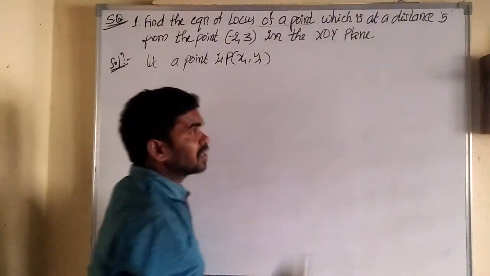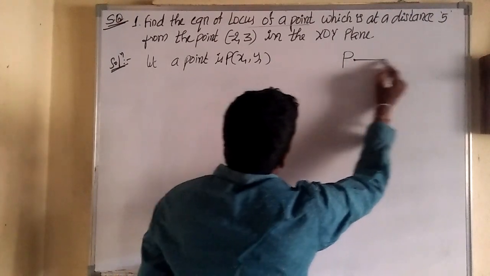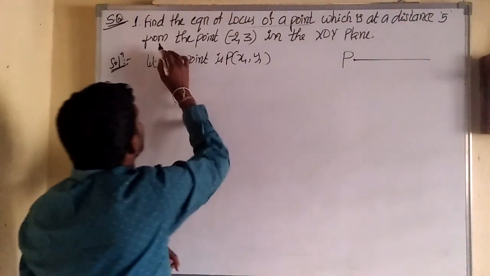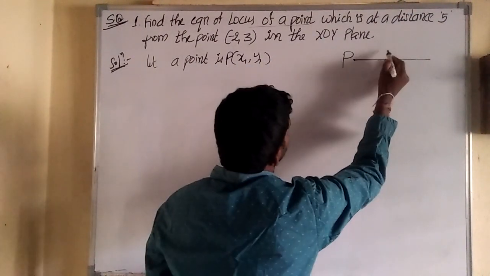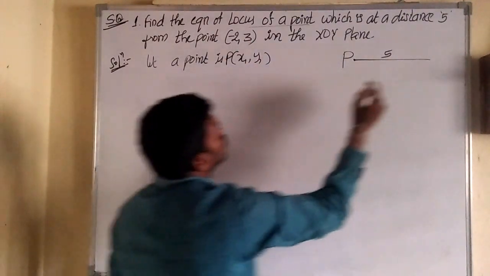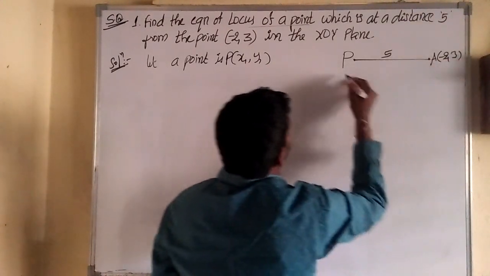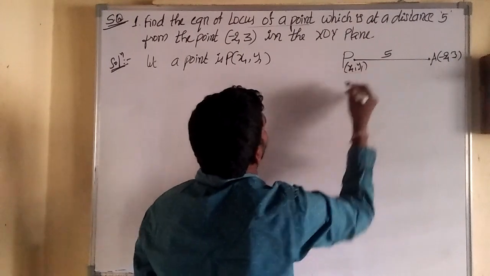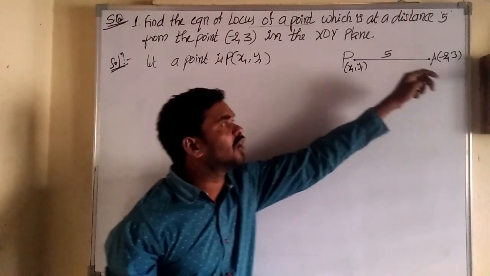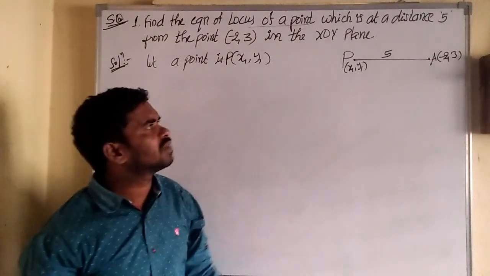This P is at a distance 5 units from the point minus 2 comma 3. So P is x1 comma y1 and A is minus 2 comma 3. P is at 5 units distance from minus 2 comma 3.